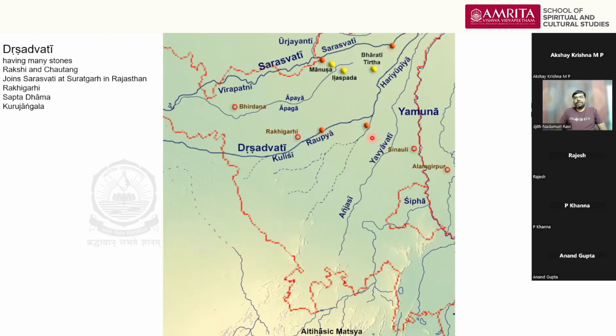So when you plot the course, what happens is that this course is very close to Manusha and Ilaspada, which are mentioned as very ancient places in the Rig Veda. See, the references are in the early Rig Veda, but they are talking about the places of Manu and Ila. And Manu and Ila, everybody agrees they are earlier to early Rig Veda. So early Rig Veda is 3000 BC, etc. Earlier to early Rig Veda means much more ancient.